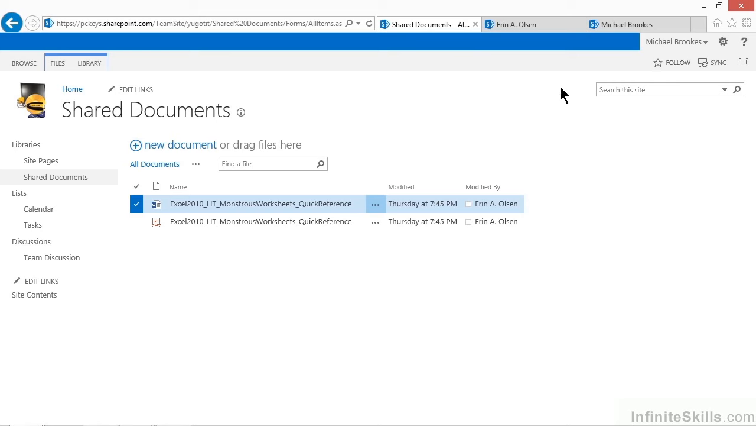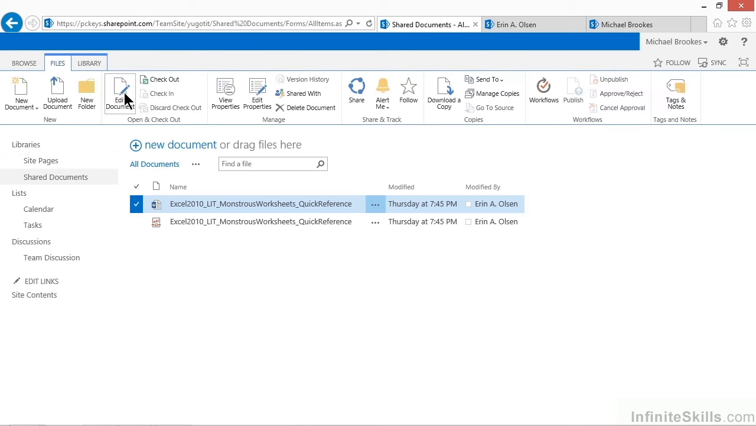If we want to follow a specific document, then we need to select the document, move to the ribbon, and click or tap on the Files tab, look for the Share and Track group, and then we'd click or tap the Follow option from here. This allows us to follow this particular document or entry. We were originally talking about following people. So how would we do that?